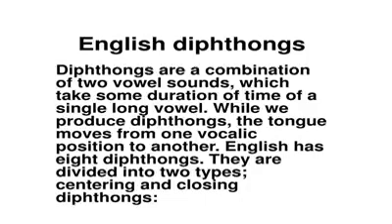English diphthongs. Diphthongs are a combination of two vowel sounds which takes the duration of a single long vowel. While we produce diphthongs, the tongue moves from one vocalic position to another. English has 8 diphthongs. They are divided into 2 types, centering and closing diphthongs.